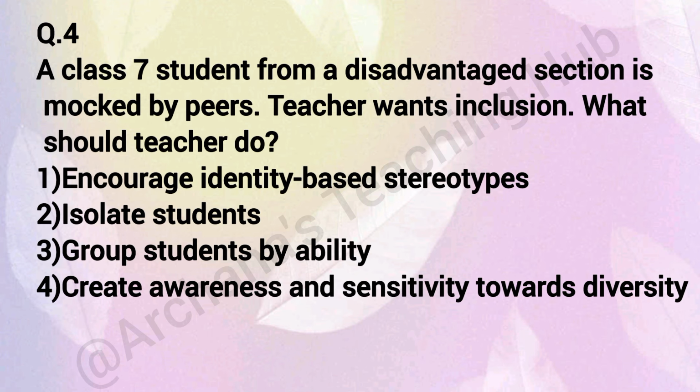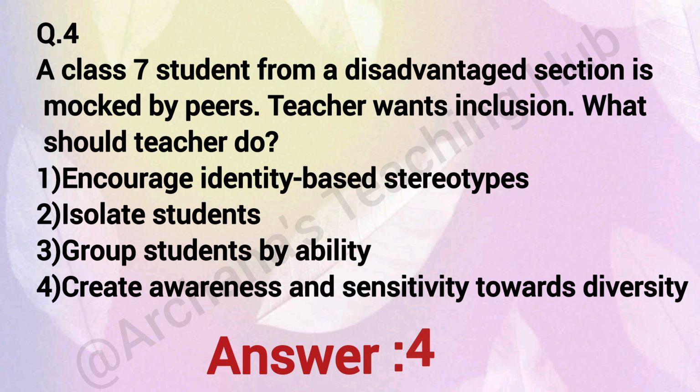Question number 4. A class 7 student from a disadvantaged section is mocked by peers. The teacher wants an inclusive classroom. What should the teacher do? Option 1. Encourage identity based stereotypes. Option 2. Isolate students. Option 3. Group students by ability. Option 4. Create awareness and sensitivity towards diversity. Correct answer is option 4. Create awareness and sensitivity towards diversity. Inclusive means respect, acceptance and sensitivity.